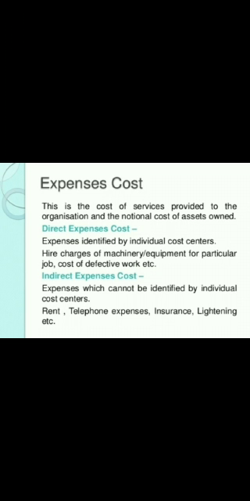For example, the cost of machine or cost of equipment without which production cannot be possible. Indirect expenses refers to the expenses which cannot be easily identified, or the expenses that are incurred by the organization to produce a product. For example, we can take rent, telephone expenses, insurance, lighting, etc.